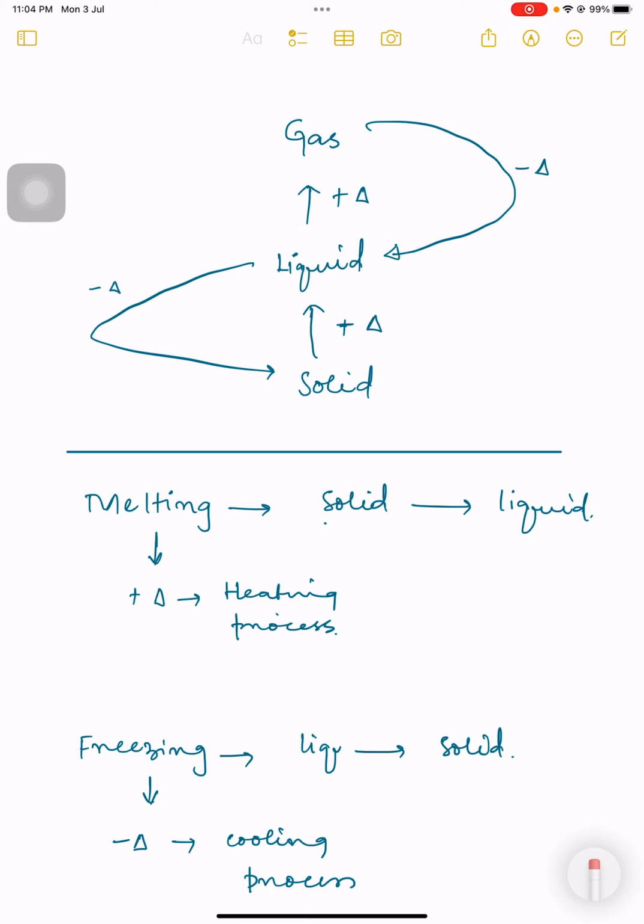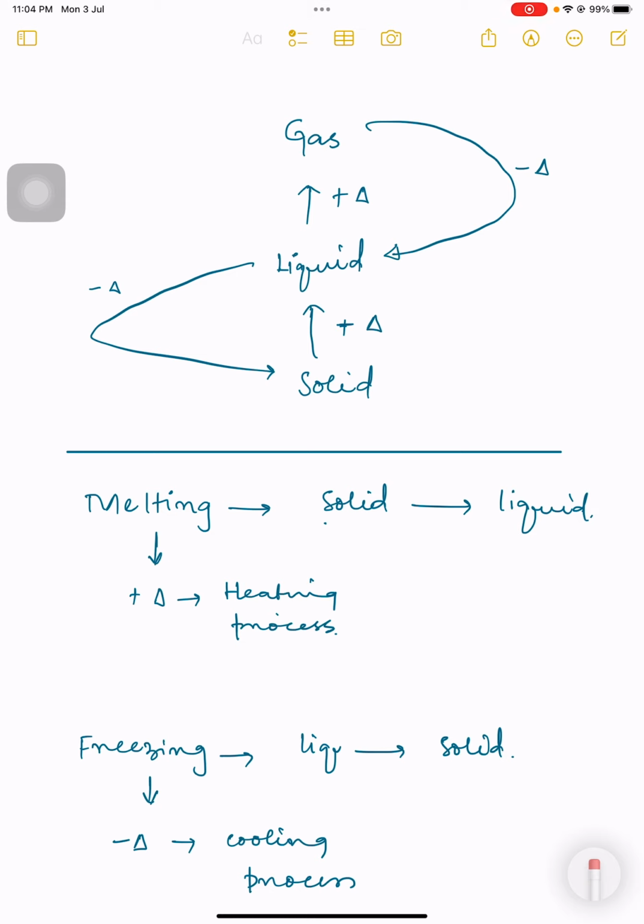Okay, the reverse of melting, the opposite of melting, is called freezing. In case of freezing, basically we are turning a liquid into a solid. It is a negative triangle process. It means that it is a cooling process. We are removing the heat energy from the liquid, and it is turning itself into a solid. So in this way freezing can be considered a cooling process. Now I am telling you once again what the heating process is. Heating processes are all those processes in which heat energy is absorbed, whereas cooling processes are those processes in which heat energy is released, heat energy is removed. So we can say this is a cooling process, and that is a heating process.